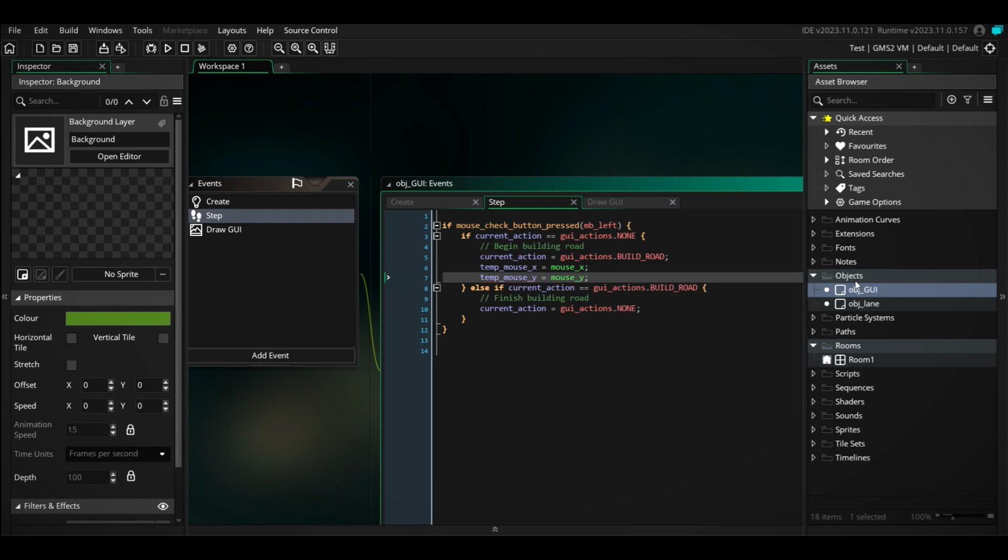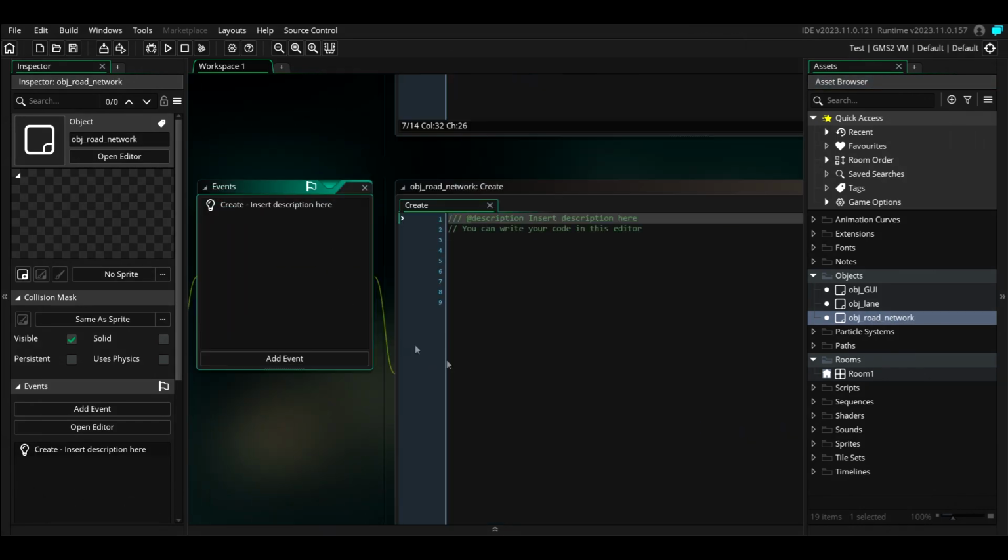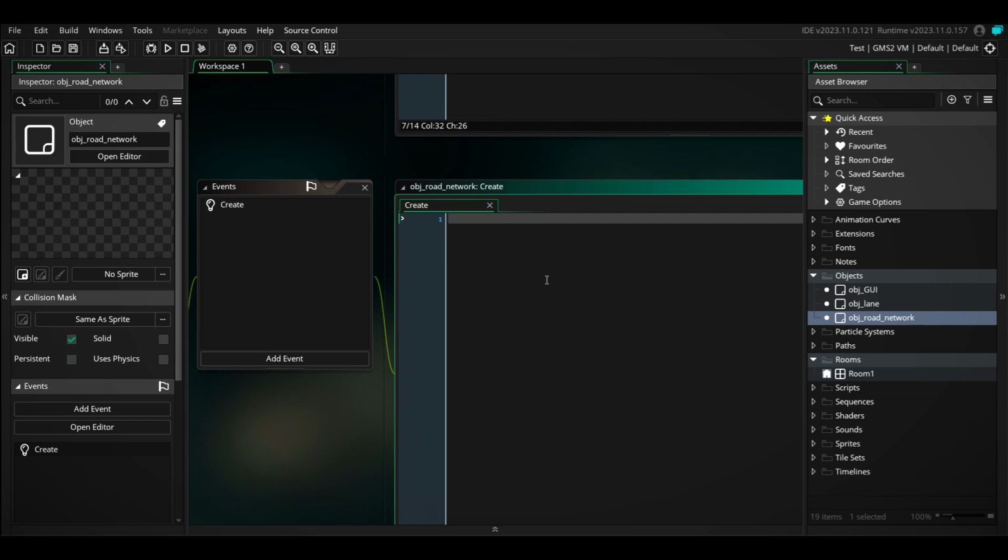Then we will create a new object. Let's call it object road network. And for now, this will simply be a list. We'll just call it road network, and it will be an empty array. So this lane will later on become a road. These will be put into this network, okay?